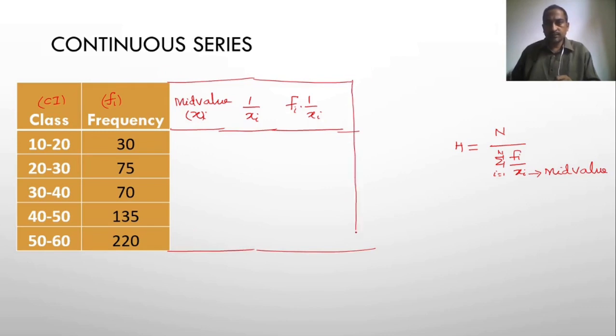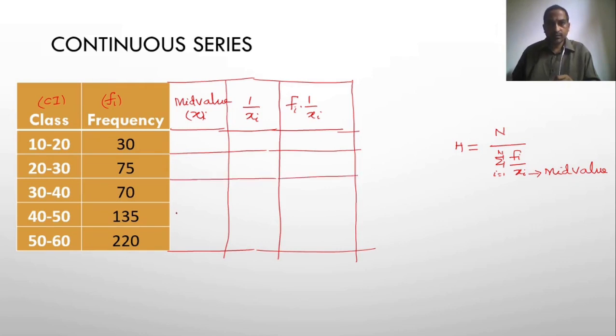So this is the table: this is the mid value, this is the 1 by xi value, right? Mid value: you know that the mid value is nothing but the average of the upper and lower limits of the class. So 10 plus 20 is 30, 30 by 2 is 15. Next 20 plus 30, 50. 50 by 2 is 25.